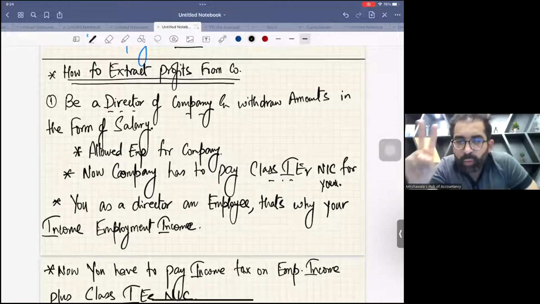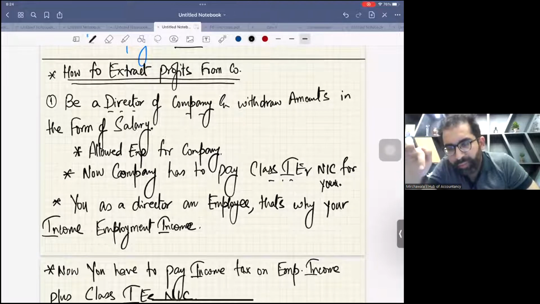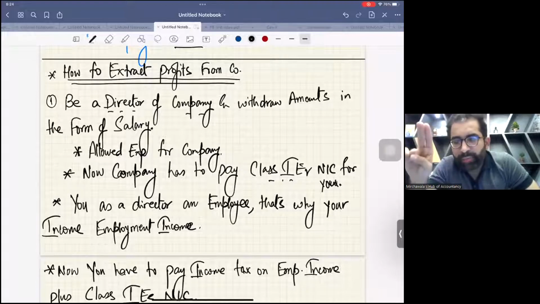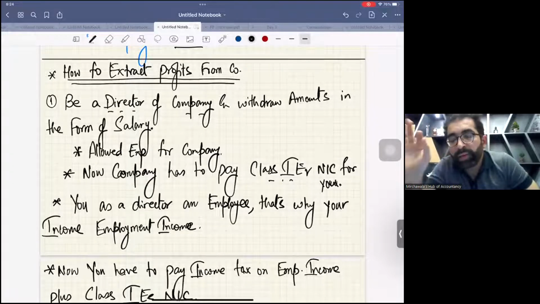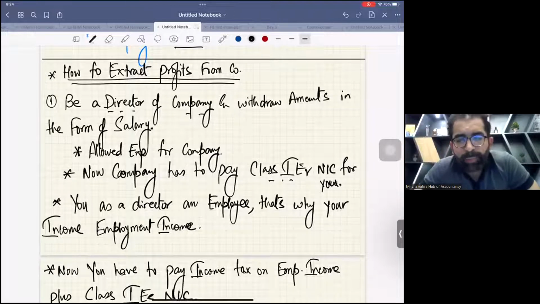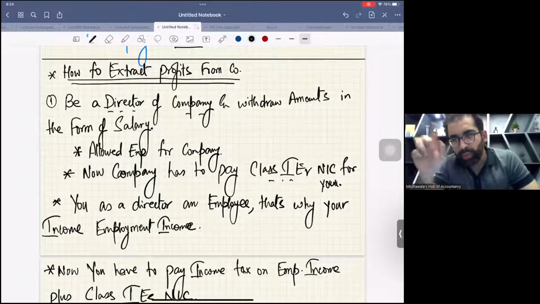So now two things for companies, my dear students. Number one, the company will give salary to this director. So this salary is an allowed expense for the company. And now the company has to pay class 1 employer NIC for this employee. And yes, this class 1 employer NIC is also an allowed expense. Hope you remember, the burden of class 1 employer NIC is borne by the employer. And yes, it is an allowed expense from the trading income P&L of the employer. Hope you remember.